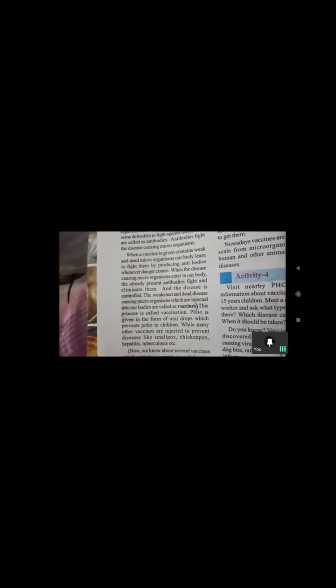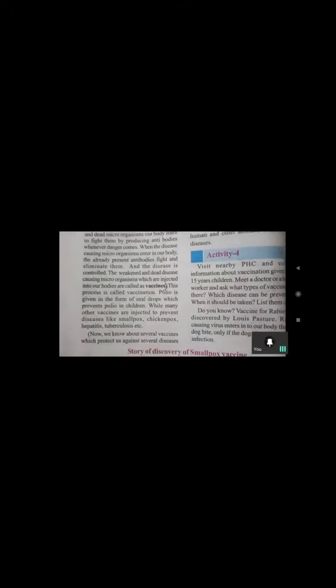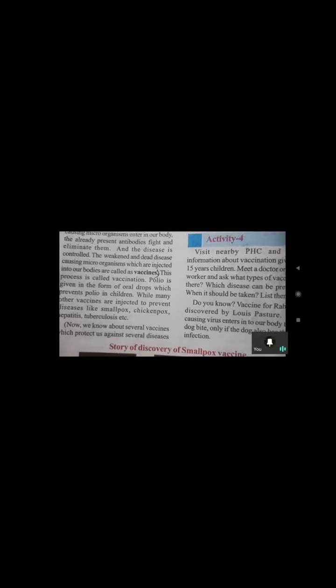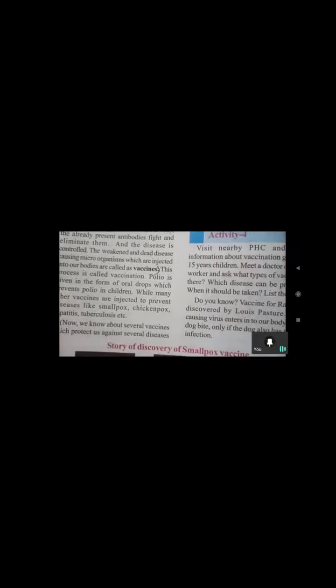Polio is given in the form of oral drops which prevents polio in children. Many vaccines are injected to prevent smallpox, chickenpox, hepatitis, tuberculosis. In childhood only we take so many vaccines, for the purpose of preventing future diseases. So we place the dead and disease causing microorganisms in our body beforehand, like antibodies. And whenever the actual disease causing organisms enter our body, these antibodies work at that time.